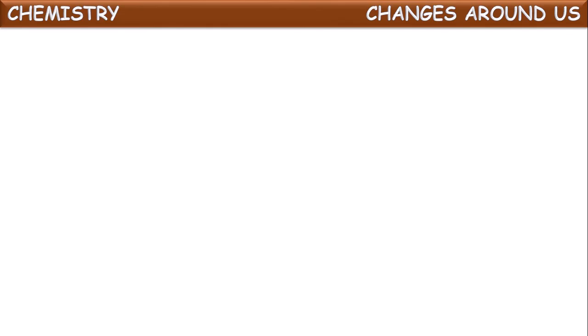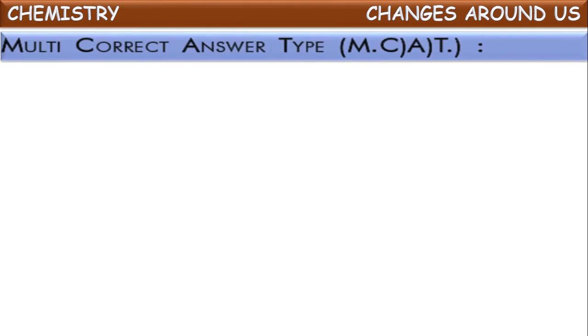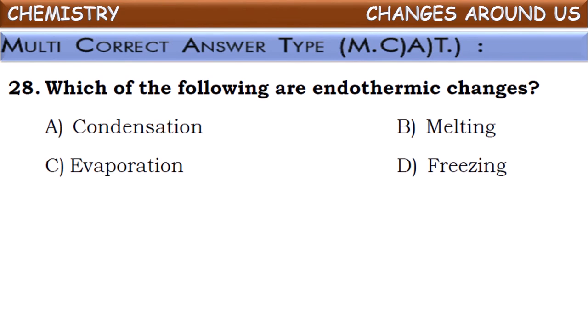Good. Now first let us see multi-character answer type questions. See the first one among those. Which of the following are endothermic changes? So what is meant by endothermic change? The change which occurs by absorbing heat energy. The change which occurs by the absorption of energy is called endothermic change.